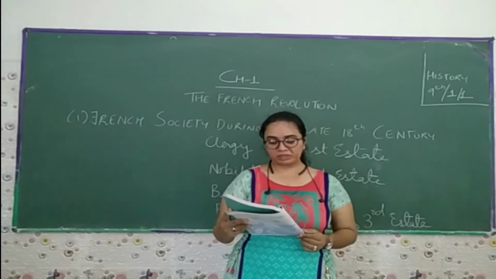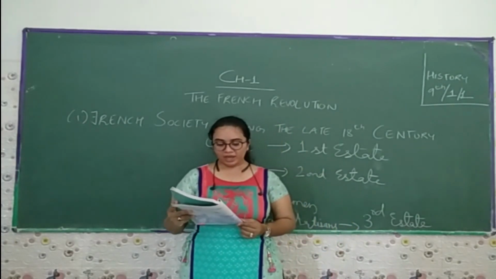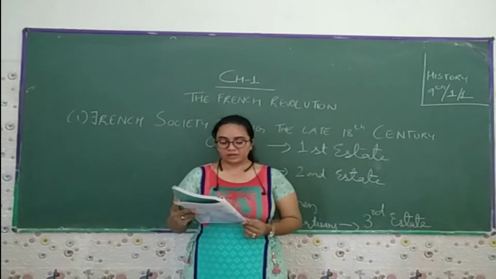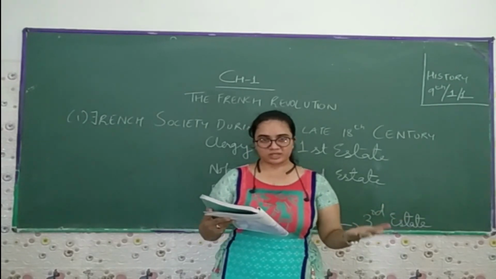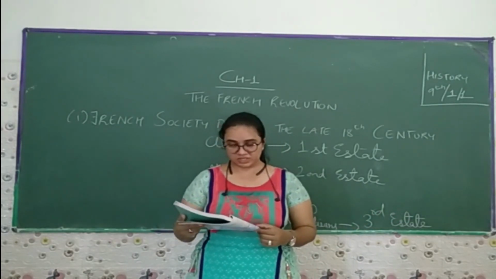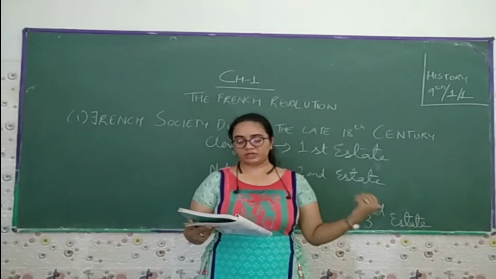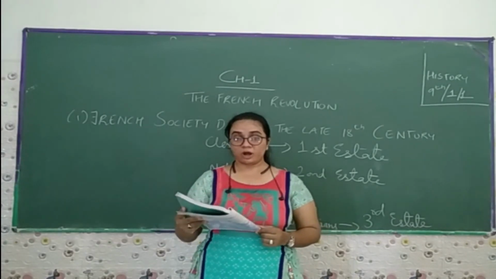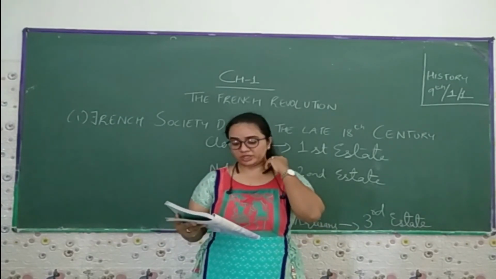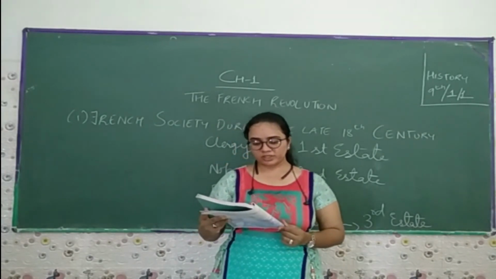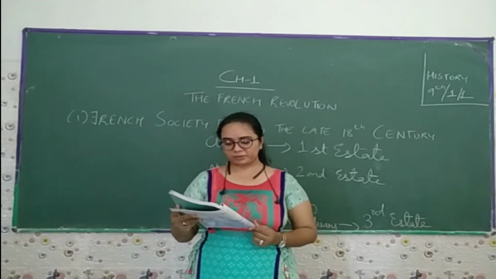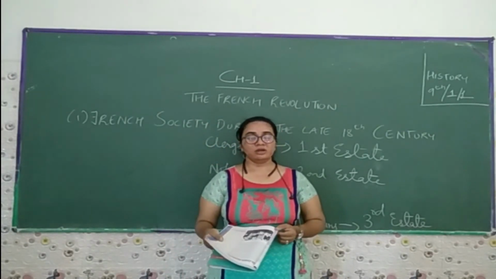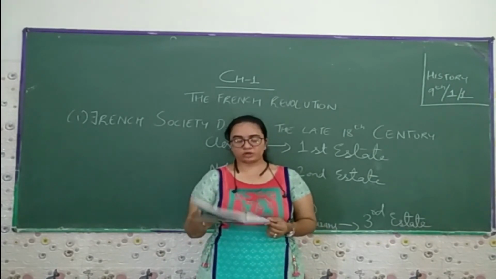Finally, a group of several hundred people marched towards the eastern part of the city and stormed the fortress prison, the Bastille. A fortress prison is where the prisoners used to live. They hoped to find hoarded ammunition there, the place where people used to be killed brutally. In the armed fight that followed, the commander of the Bastille was killed and the prisoners were released from the prison, or you can say from behind the bars.